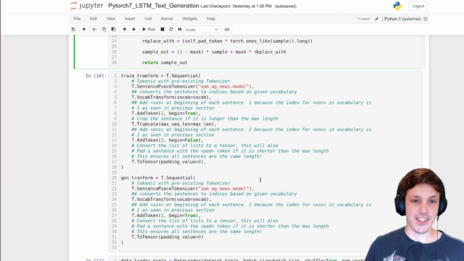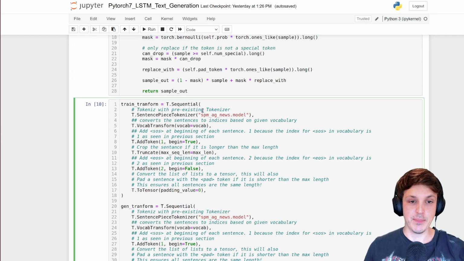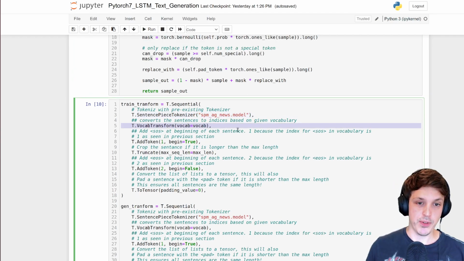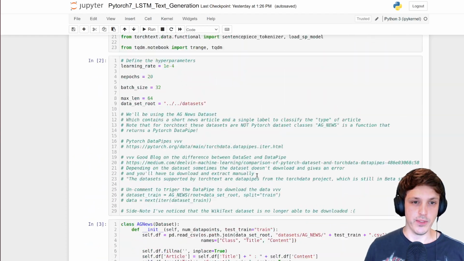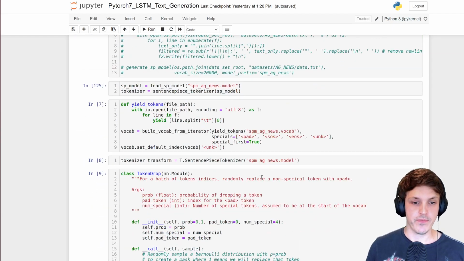Okay, so here I've actually created two transforms. One I've called train transform and one called gen transform. So here's my SentencePiece tokenizer. It's now a part of my transform. I also have the vocab transform. So the SentencePiece tokenizer will tokenize, and then we need to convert those into integers, and we'll add our start and end and padding just like before. Max length as well, we're going to truncate at max 64 tokens.